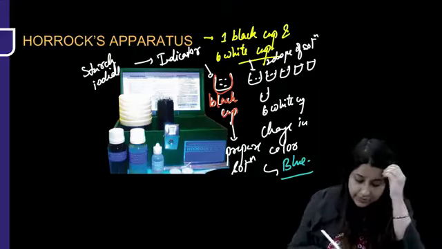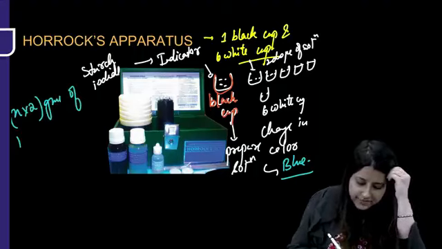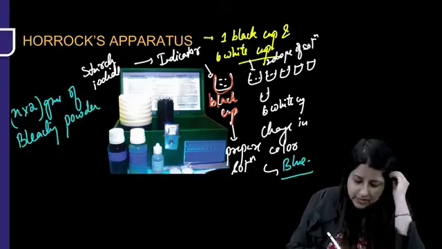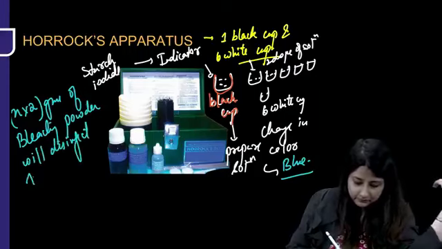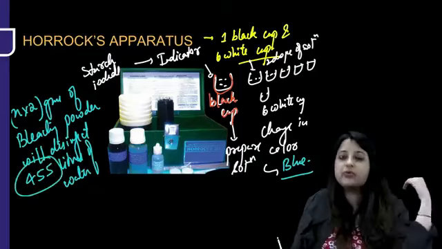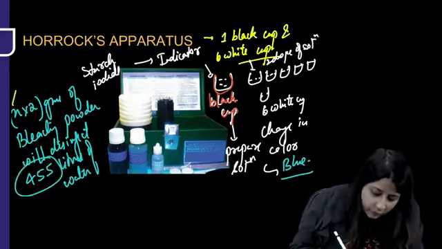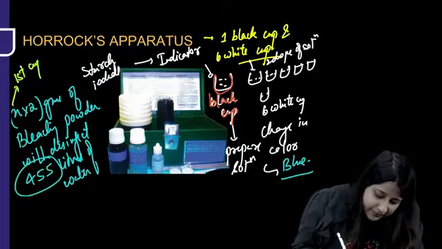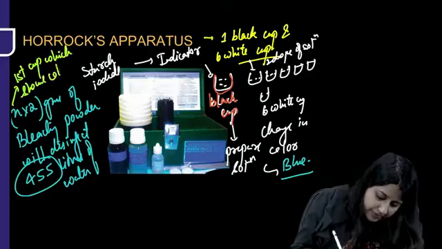What you need to remember over here is that N into 2 grams of bleaching powder will disinfect 455 liters of water. This is going to remain constant. N into 2 grams of bleaching powder will disinfect 455 liters of water. And what is N, guys? N is the first cup which shows color change.